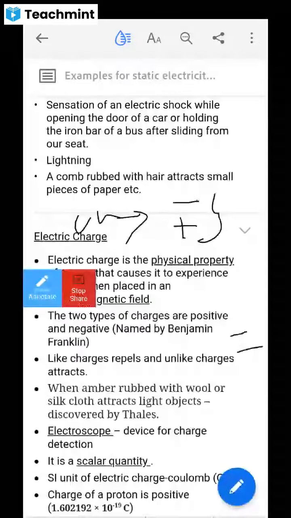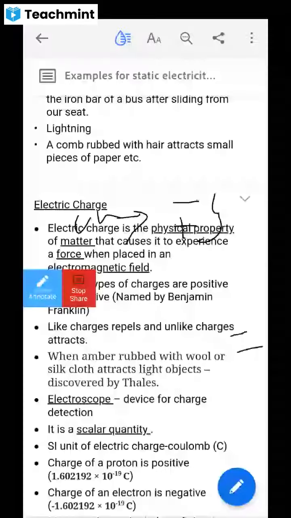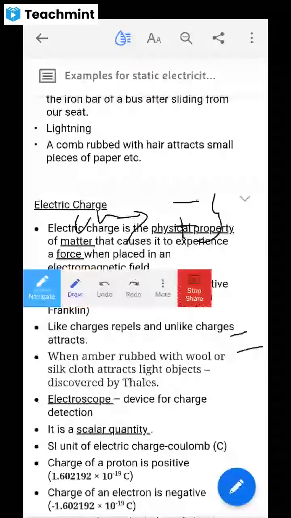Whenever we consider amber, it is nothing but a rod here, rubbed with a wool cloth. Woolen cloth, all of you know that? Sweaters, yes ma'am.